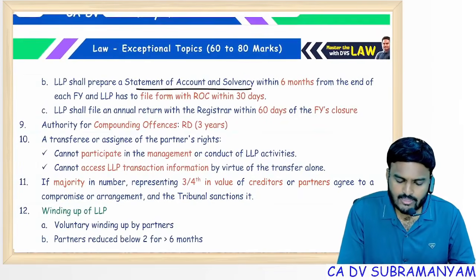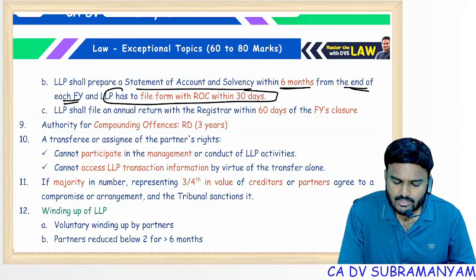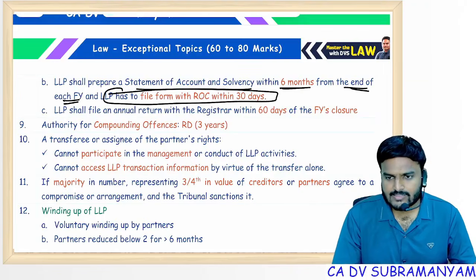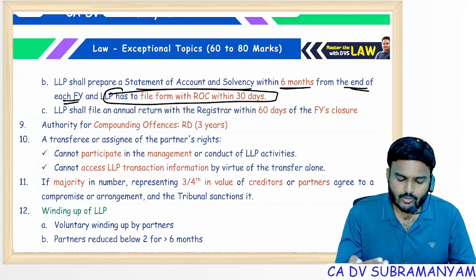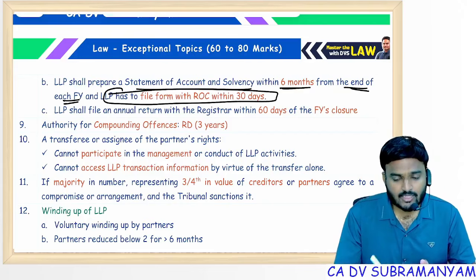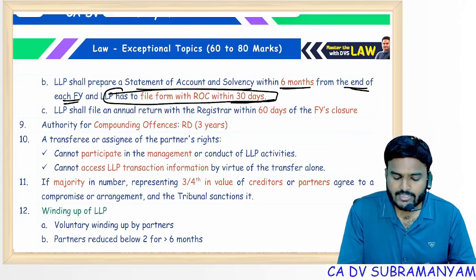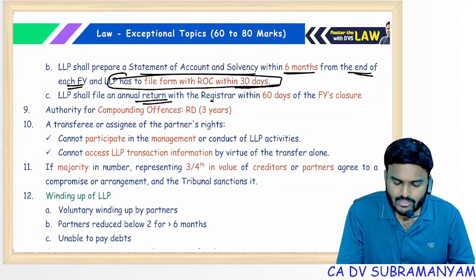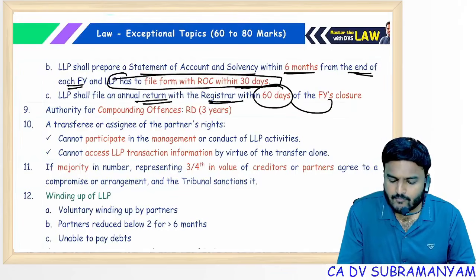LLP shall prepare a statement of accounts and solvency within 6 months from the end of the financial year, and LLP has to file the same with ROC within the next 30 days. Preparation of statement of account and solvency, time limit is 6 months. Communication with ROC, next 30 days. LLP shall file an annual return with the registrar within 60 days of closure of the financial year.